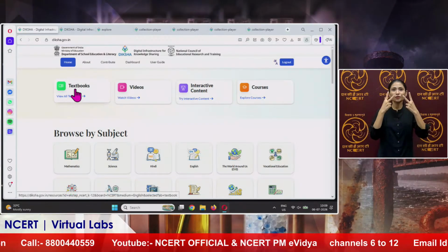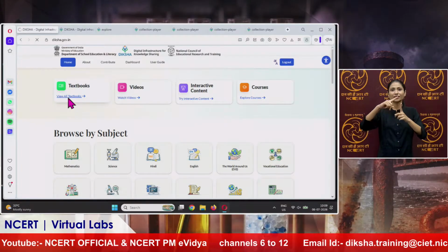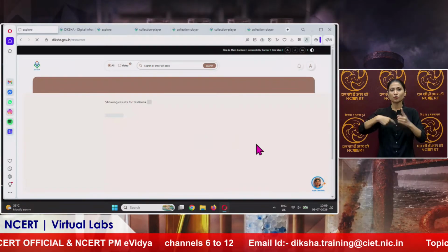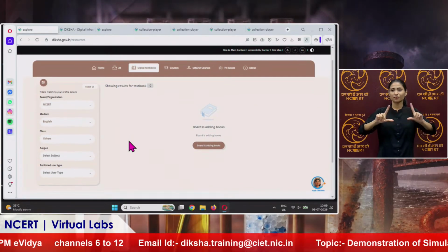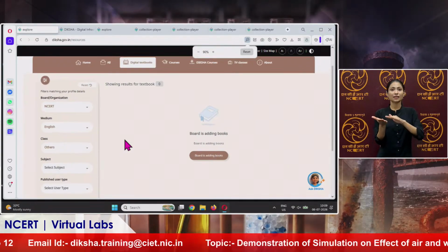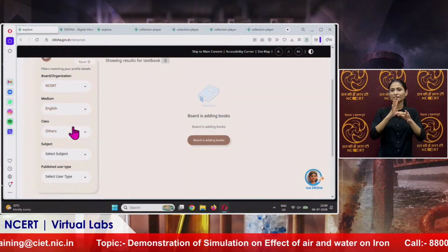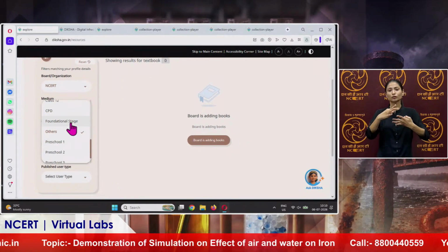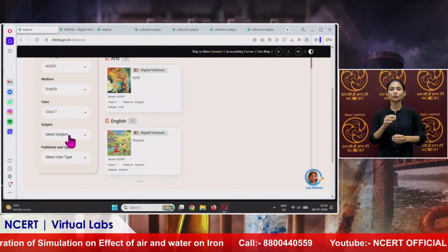Here, you can see that textbooks is written. Now, we will click on view all textbooks, and the page will open like this. In the right panel, there is board organization, which is NCERT, medium English, and class; we will select 7th today because the topic of today's demonstration is from class 7th.